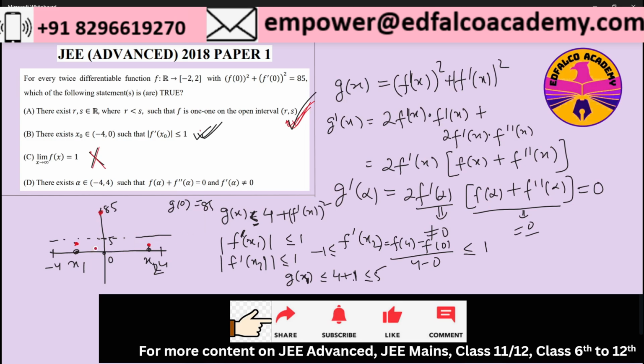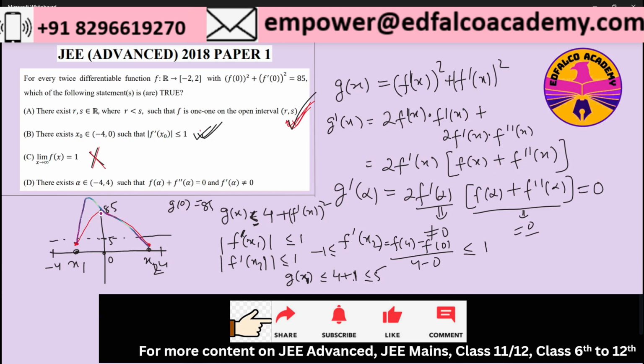Obviously this function has to go up and then come down, right? That is the only possibility left. So in that case, there can be three ways. It can go directly like this, hitting the maximum at 85 itself and then returning back. Or it could go even higher, then come to 85 and return to this point. So anything is possible, right?